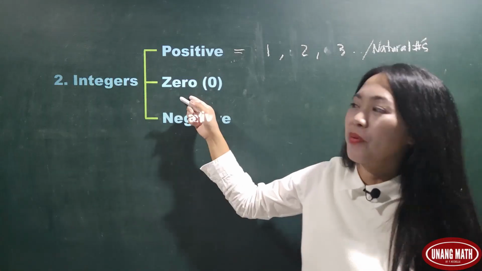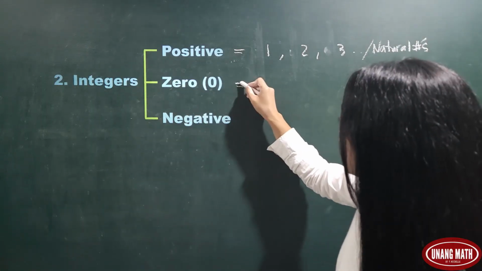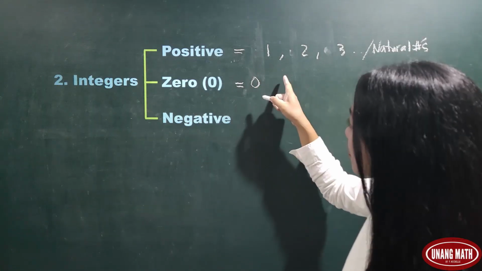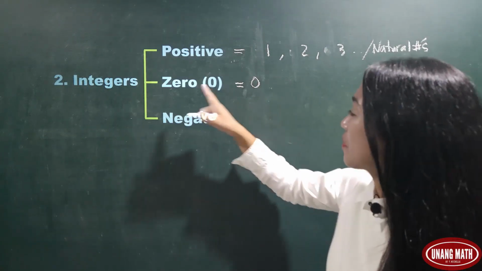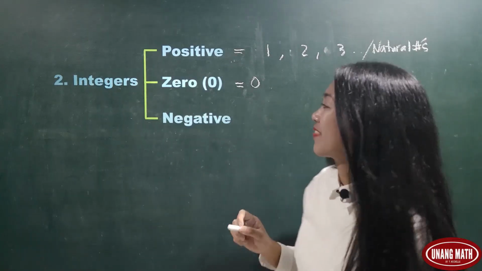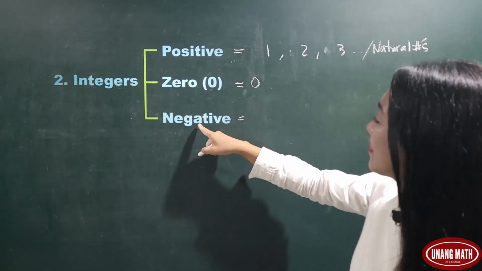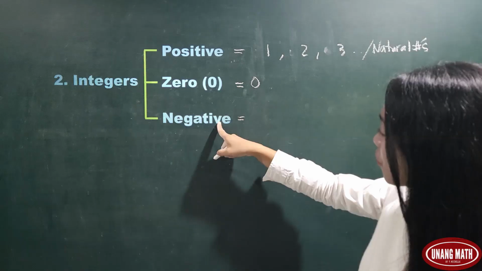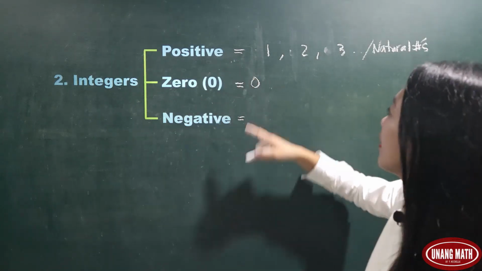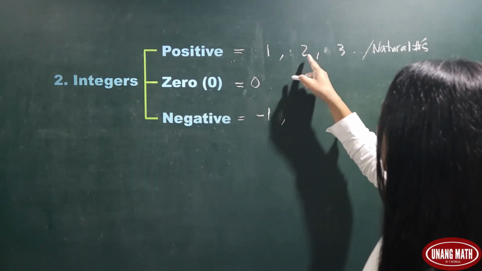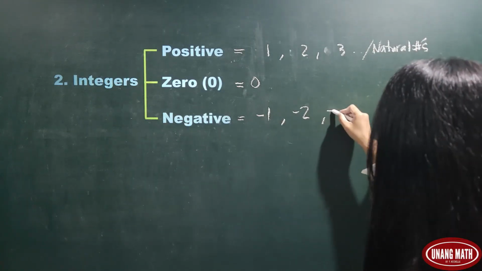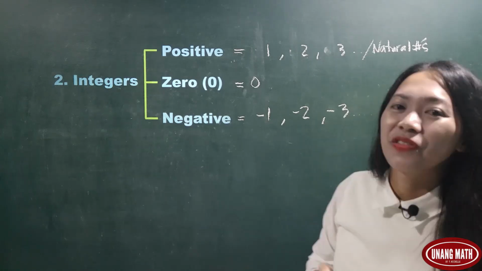How about 0? 0 is just 0. We don't say negative 0, positive 0. 0 is just 0. And 0 is also an integer. Let's go to negative integers. Negative integers are opposite of positive integers. So the opposite of positive 1 is negative 1. Positive 2 is negative 2, negative 3, and so on.